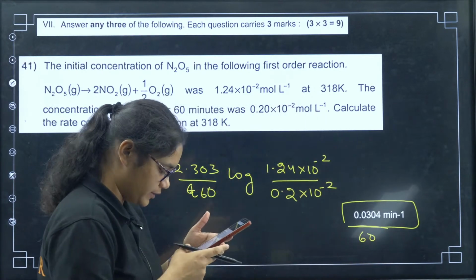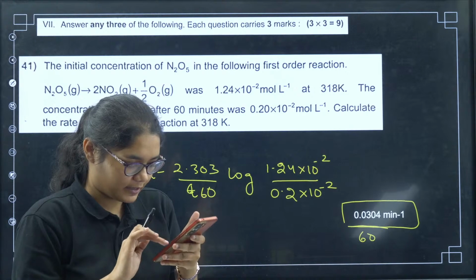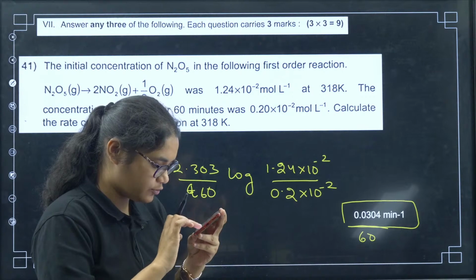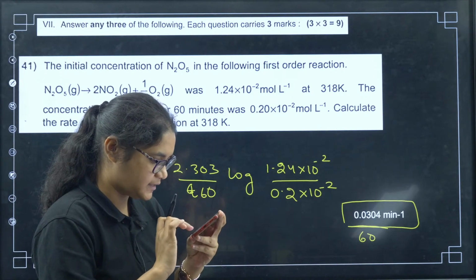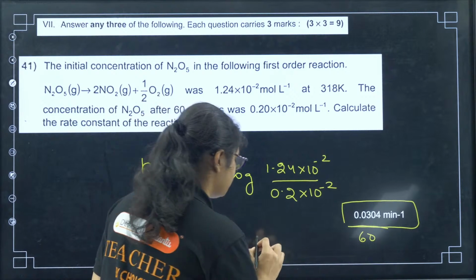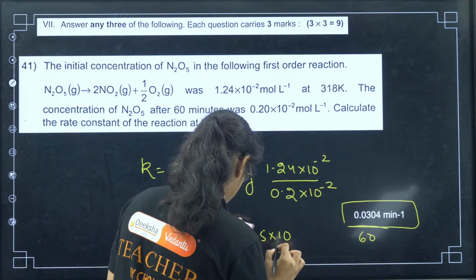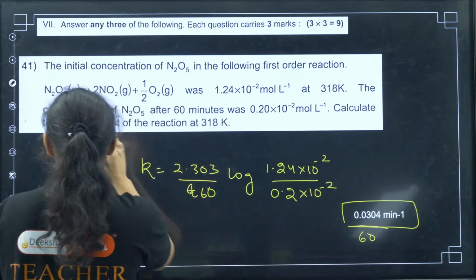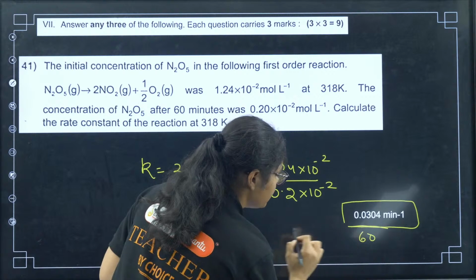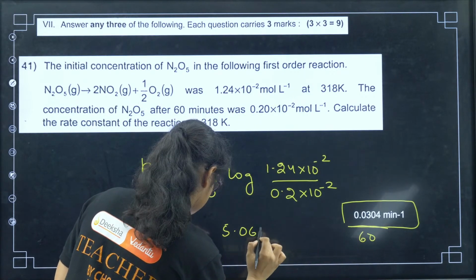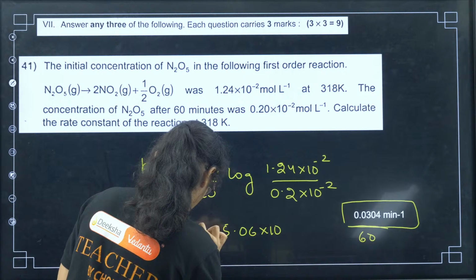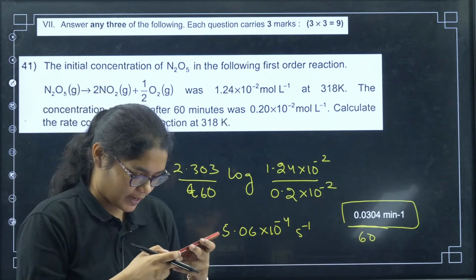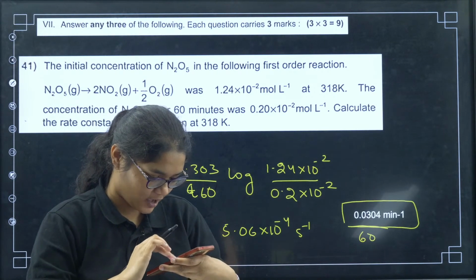Let me just do the calculation. 0.0304 divided by 60. You will get 5.06 into 10 to the power of minus 4 second inverse. So if you have done it in seconds, you should be getting this as the answer.